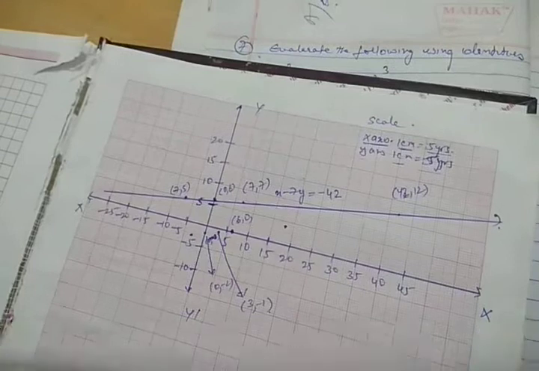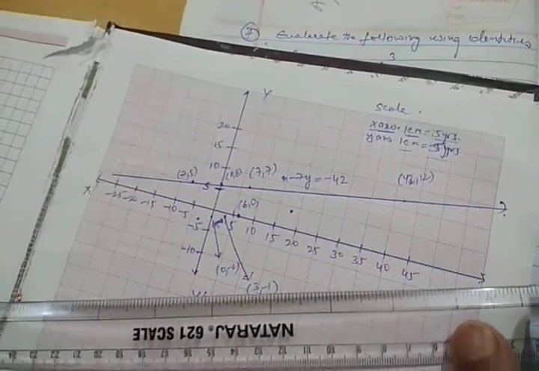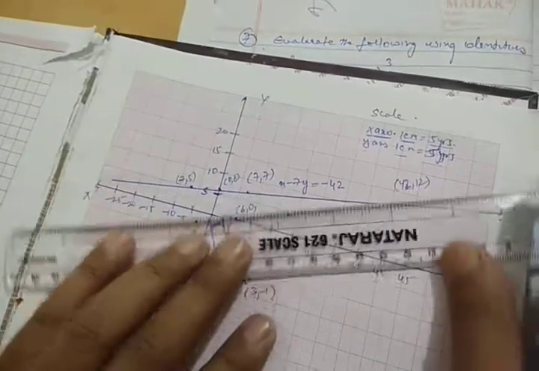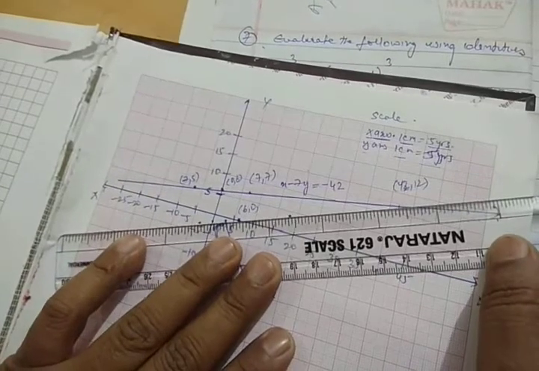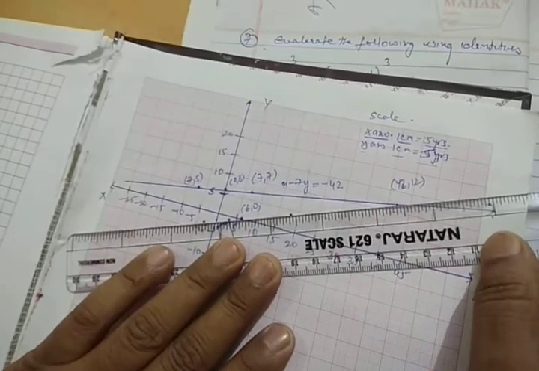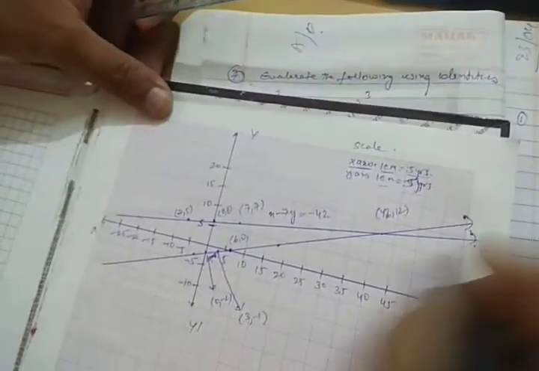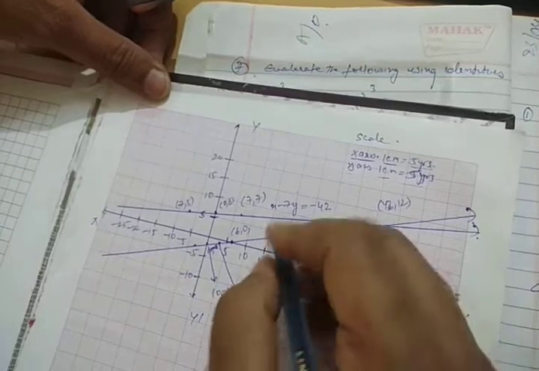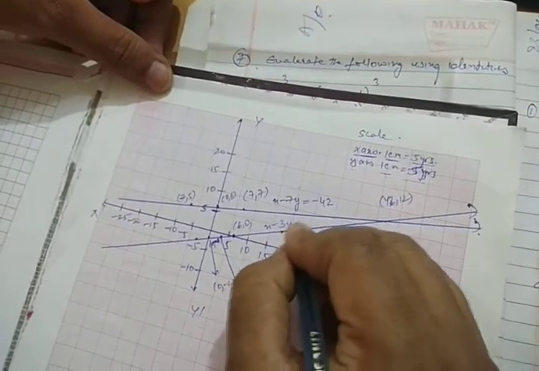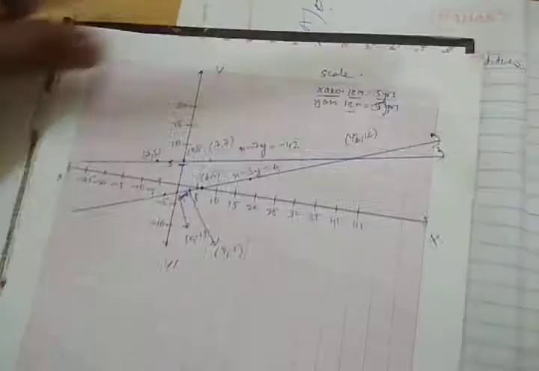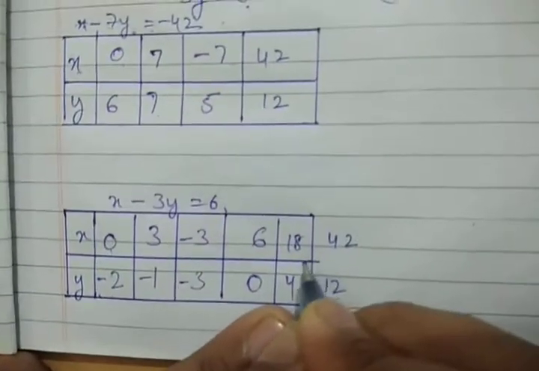Just combine them, and this line represents x minus 3y is equal to 6. One more coordinate can be here, and that is (42, 12).